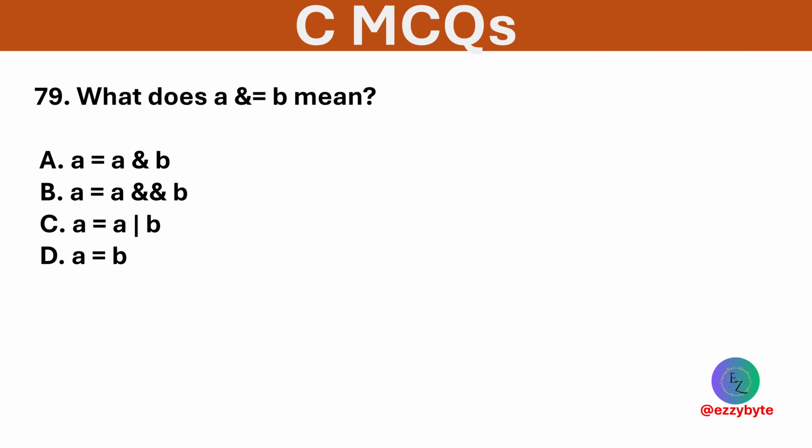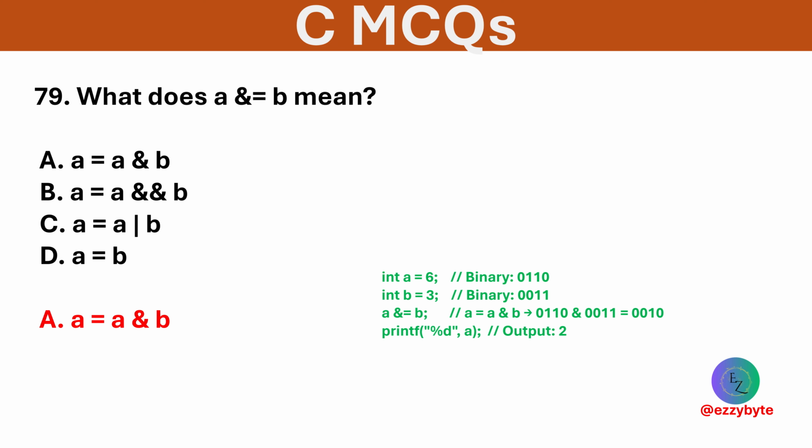What does the following statement mean? Options are given below and option A is correct. The &= operator is a bitwise AND assignment. It performs a bitwise AND between A and B, then stores the result back in A.